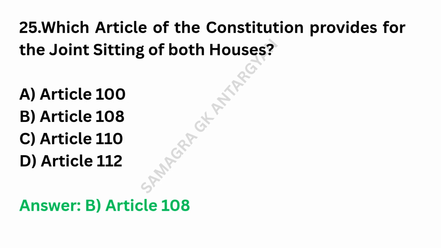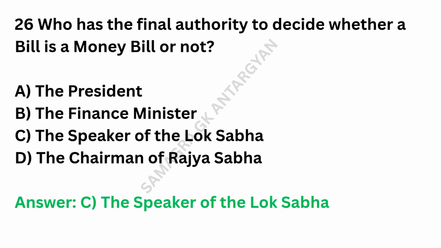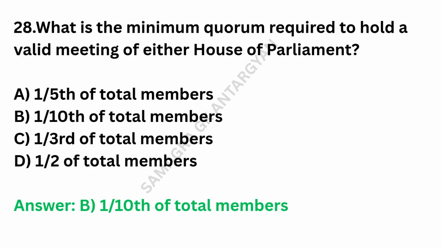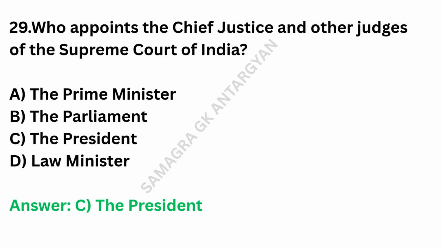Answer: Article 108. Who has the final authority to decide whether a bill is a money bill or not? Answer: the Speaker of the Lok Sabha. Which article of the Indian Constitution defines a money bill? Answer: Article 110. What is the minimum quorum required to hold a valid meeting of either House of Parliament? Answer: 1/10 of total members.